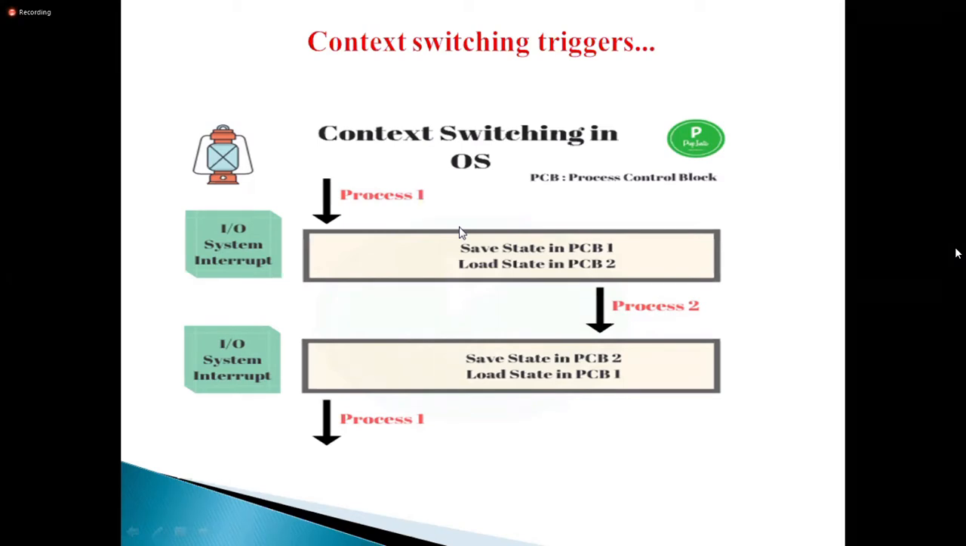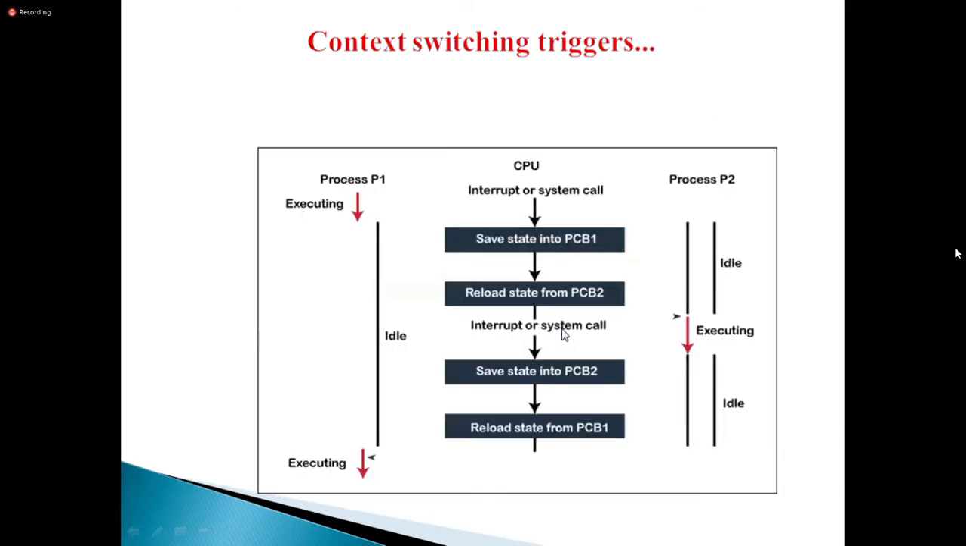Even this example we already discussed. This is process P1, process P2. Whenever an interrupt or system call happens, the switching will occur. We already saw this in user mode and kernel mode. Yes or no? Ma, is it audible? Yes, sir. Okay, fine.